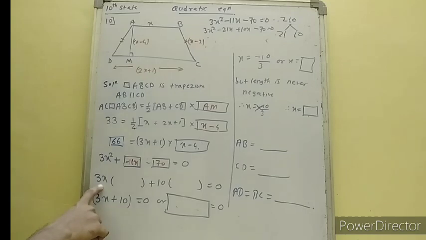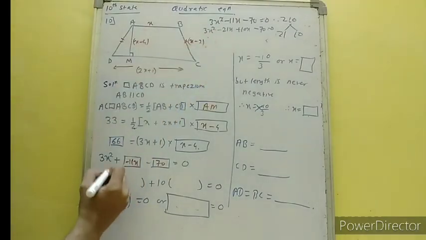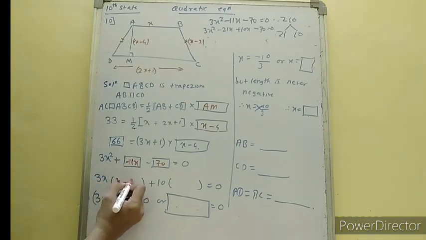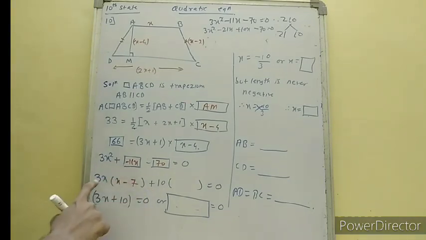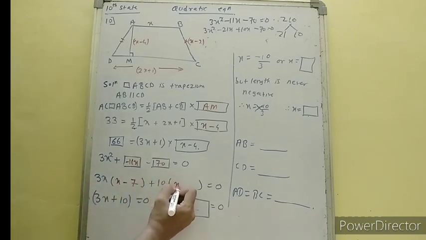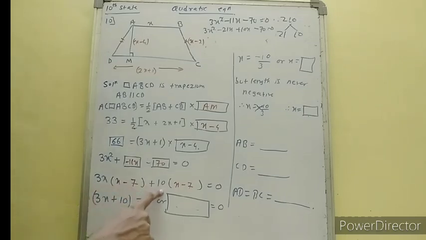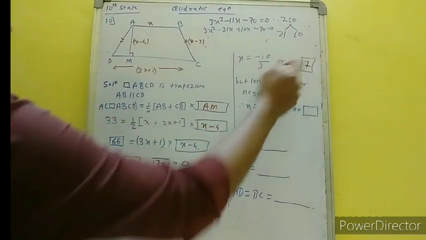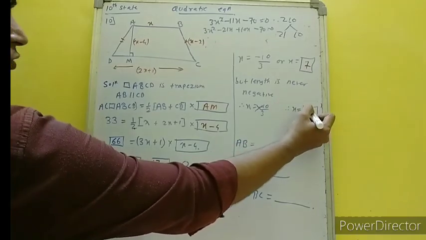So when I take 3x common, what will be there inside? 3x common, so only x minus 7, because 3x into x is 3x square, 3x into 7 is 21, and here also x minus 7 directly. So we have 3x plus 10 as a bracket and x minus 7 as the other bracket. So x is equal to minus 10 upon 3 and the other x is equal to 7. As this cannot be negative, x will be 7.